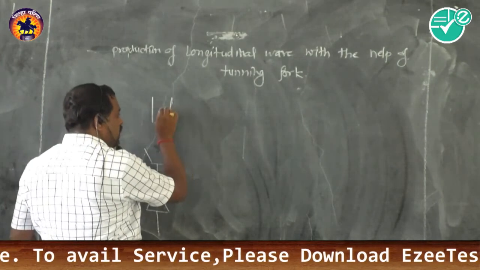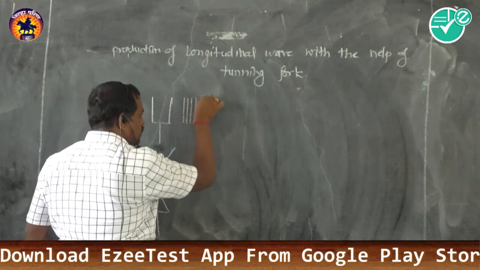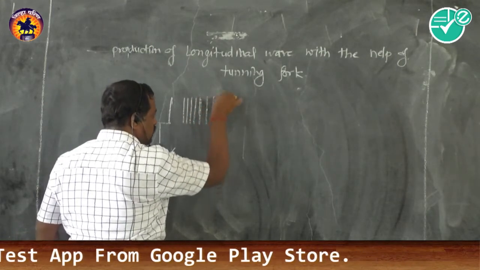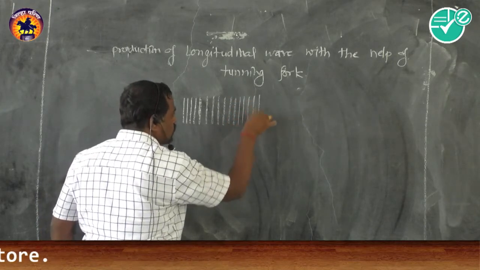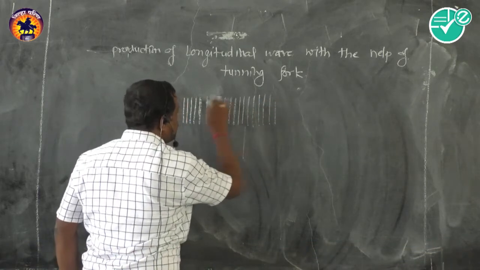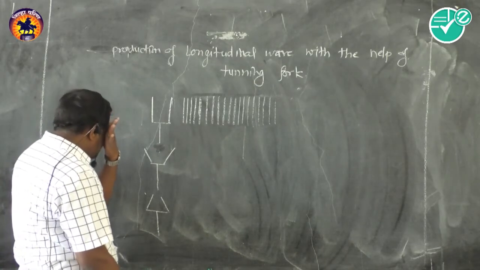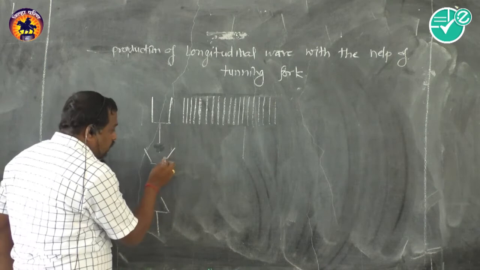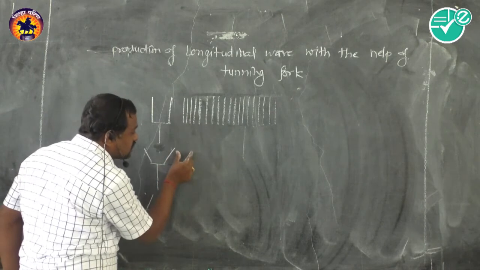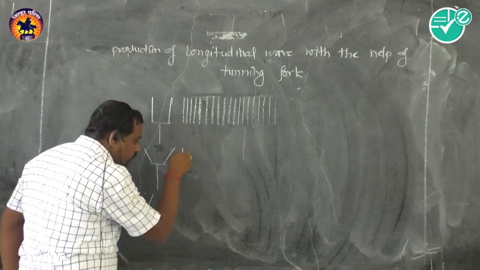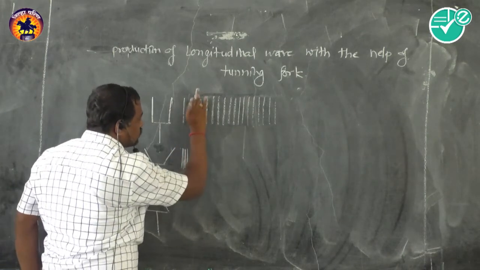Now, when the tuning fork is at rest, all the air layers present here are equidistant. All are equidistant. That means there is no variation, no compression, no rarefaction. All the air layers are equidistantly placed. Now, what happens actually, once it gets struck with the rubber pad, when it moves outward, it forces the air layers to get crowded. See, layers are crowded. Suppose I show it like this.